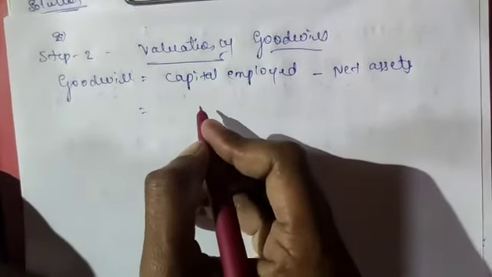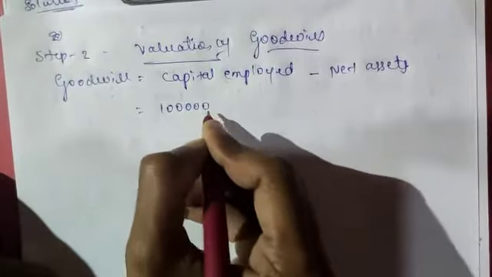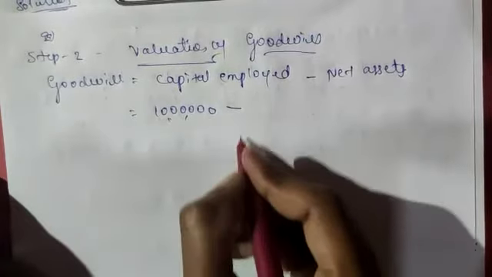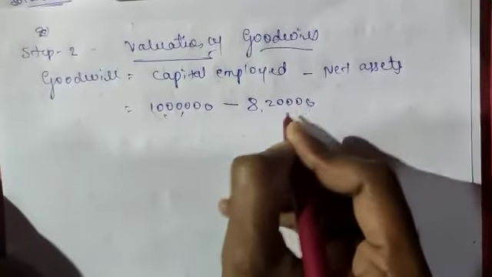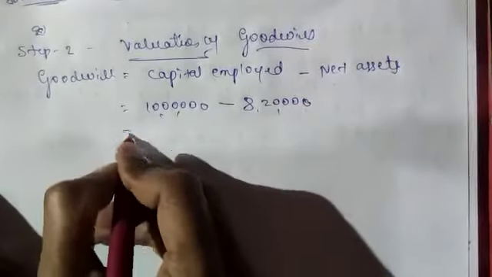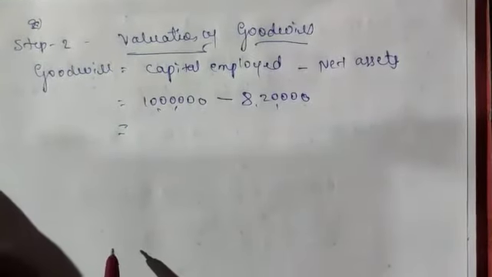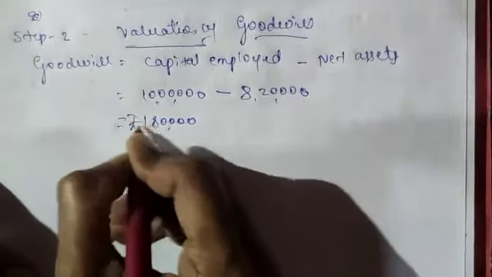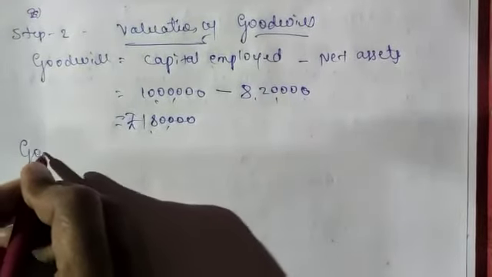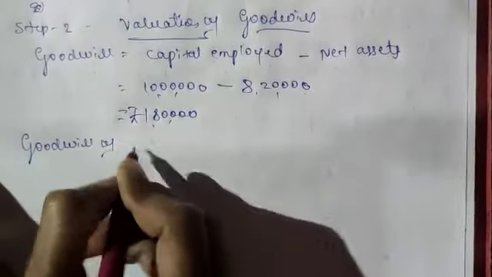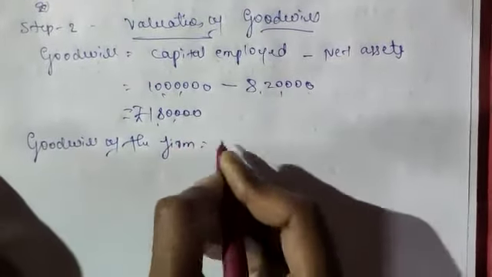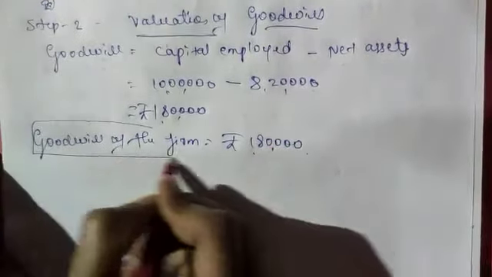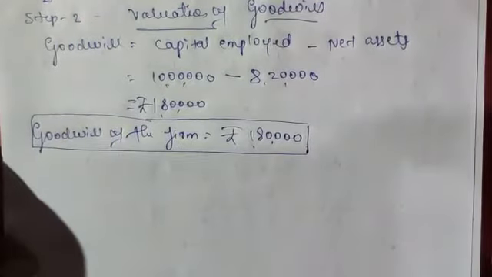We got capital employed rupees 10 lakhs and net assets they have given in the problem, that is 8,20,000. So 10 lakhs minus 8,20,000 becomes here 1,80,000 rupees. 1,80,000 is the goodwill value. So goodwill of the firm becomes here rupees 1,80,000. This is the answer of the problem under the capitalization method.